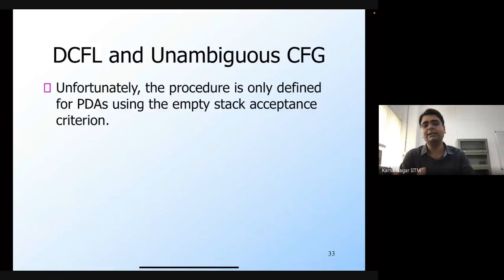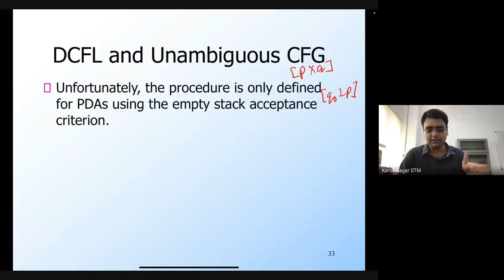However, notice that in that procedure, we considered the acceptance criterion of the initial PDA to be the empty stack acceptance criterion. That's how we modeled the entire procedure. We generate non-terminals of the form PXQ, and the start symbols are of the form Q0 bot P. This is going to remove bot from the stack, which means that the acceptance criterion of being empty stack is built into the entire construction of this CFG.